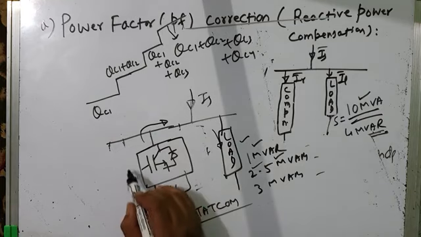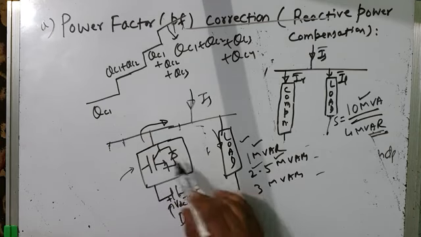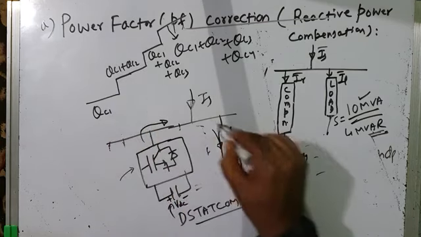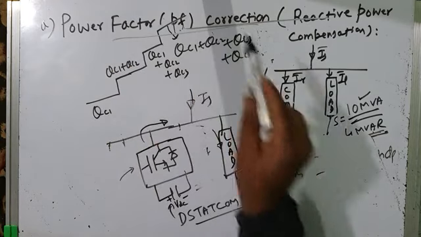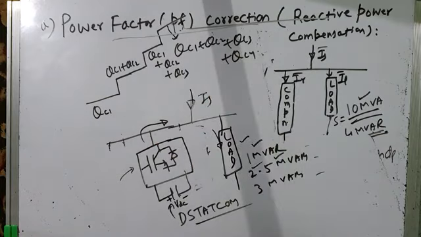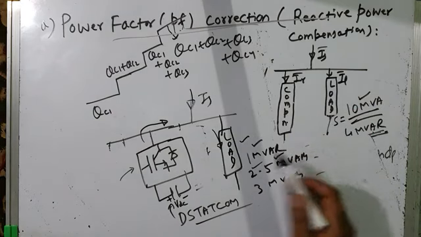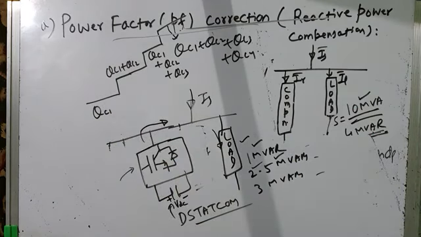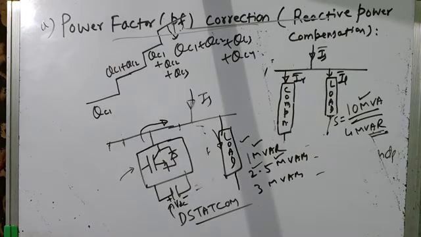So this is one of the custom power devices, D-STATCOM. It can be connected across the load, and it will result in continuous and smooth reactive power compensation, and it will always maintain the power factor unity. It will result in power factor correction and hence reactive power compensation. So this is how load compensation is done, how parallel or shunt compensator is connected across the load for the first type of power quality improvement, that is power factor correction or reactive power compensation.